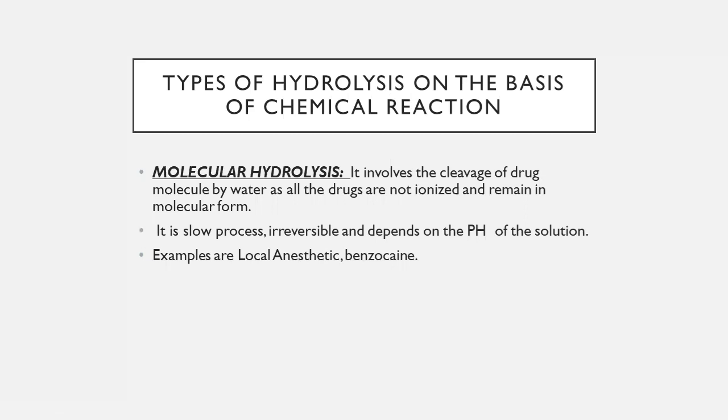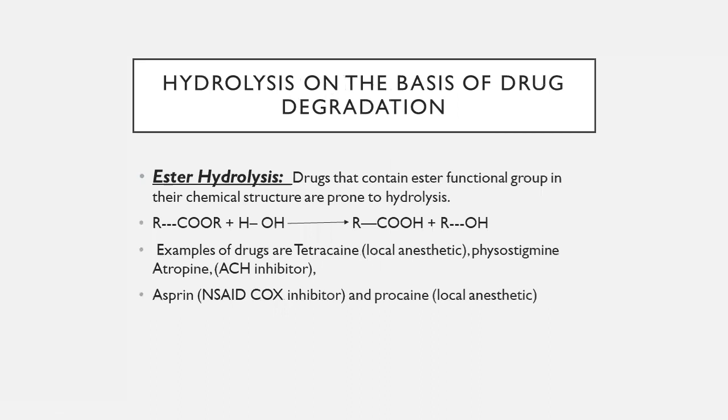Let's proceed further. Now, hydrolysis on the basis of drug degradation. Before this, we discussed types of hydrolysis on the basis of chemical reaction: if the substance is present in molecular form and hydrolyzed by water, then we call it molecular hydrolysis.